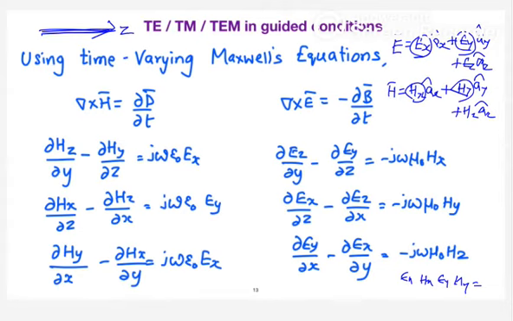Then I will solve the differential equation and get an equation for all of these. So that is the approach. Just have a look at the method I have used. I have started with the time varying Maxwell's equations. When you go for the time varying Maxwell equation, you have curl of H equal to the conduction current plus displacement current.